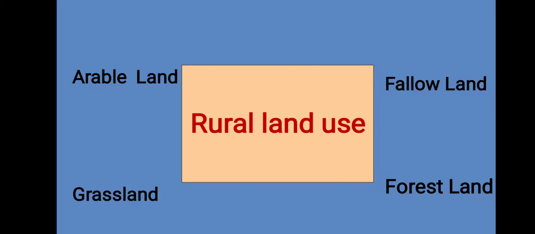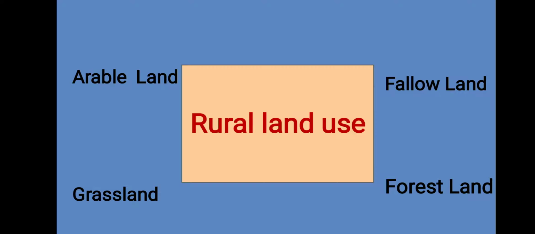First one, rural land use. In the rural areas, agriculture is the main occupation. Agriculture-based activities are also common in rural areas. This influences the location of rural settlements. Hence, these settlements are located close to the agriculture fields and the forest. For example, the farmers live on the farms, and the fishermen's settlements are near the seashore. In rural areas, the availability of land is more and the population is less. The land use in rural areas can be divided in the following manner.